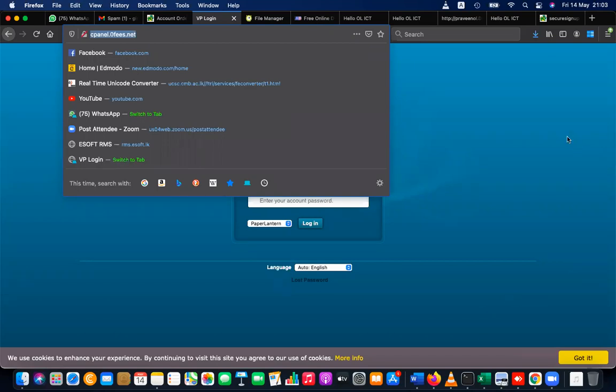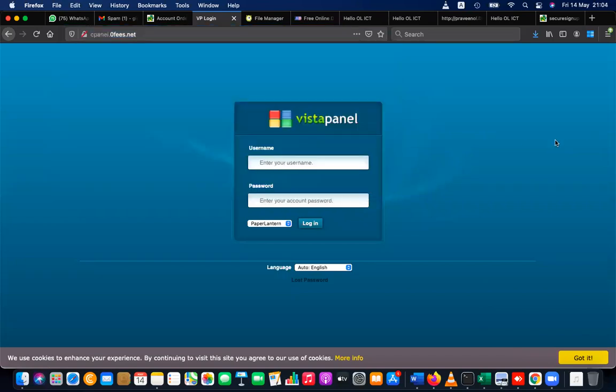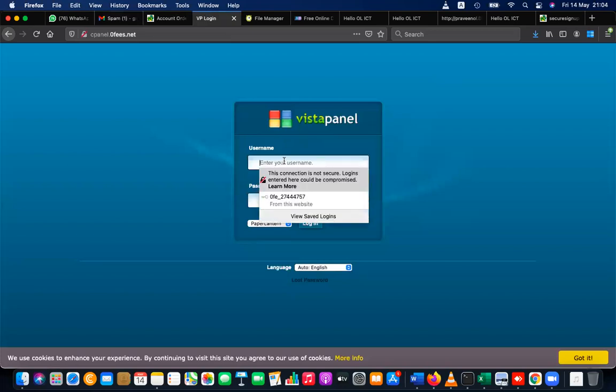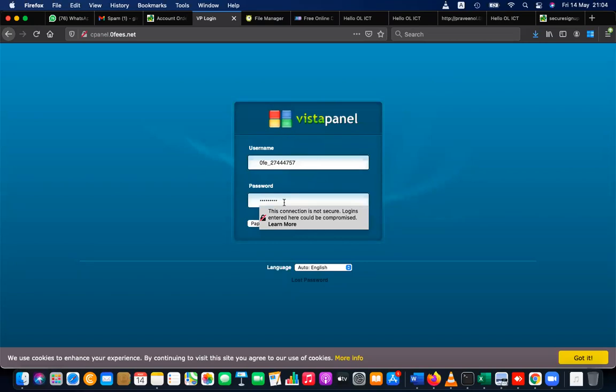Ginura, what is the code that you are asking? Which code? I have already sent you the username and password of the email. Please log into that username and password. You log into that email and you will get this email. Inside this email, in the spam folder, you have your username and password. The login code is there. Others, please follow. Your username will be something like this, and the password is the same one that you have entered.